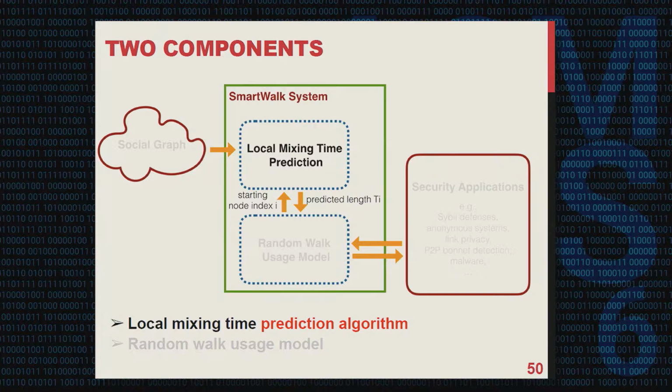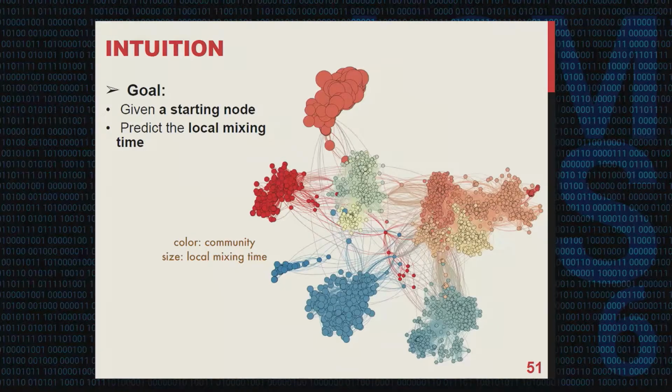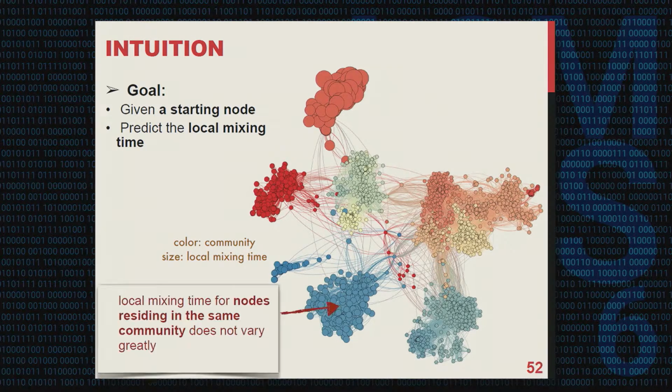First, I will explain the intuition behind our prediction algorithms. Here is a community structure of a social network, and the colors differentiate different communities, and the size of the node is proportional to the local mixing time value. We observe that the local mixing time for nodes residing in the same community doesn't vary greatly, and the transitional changes.